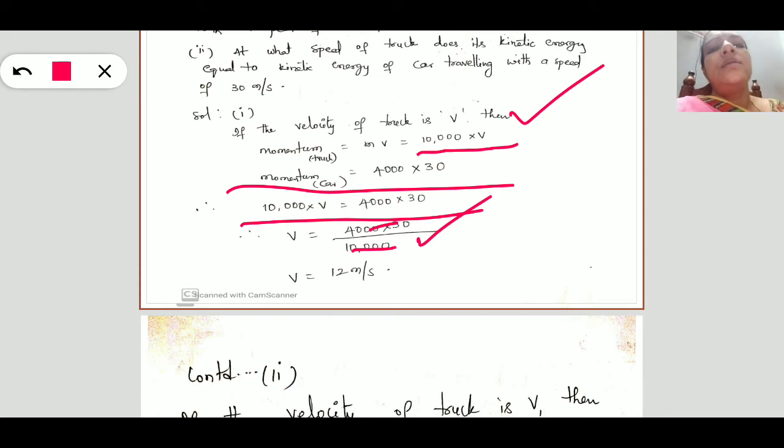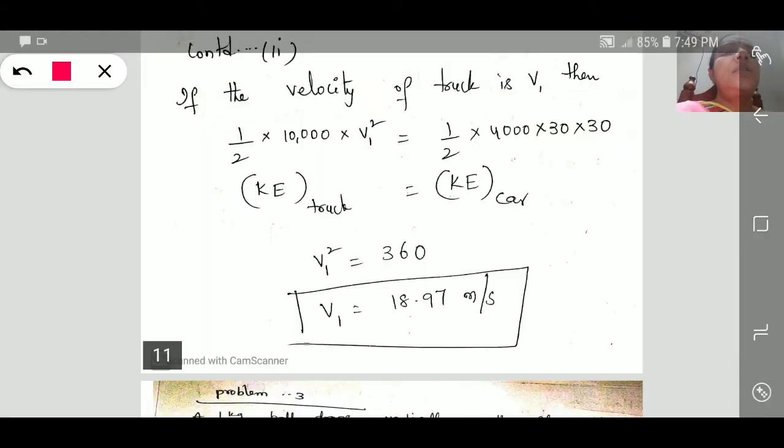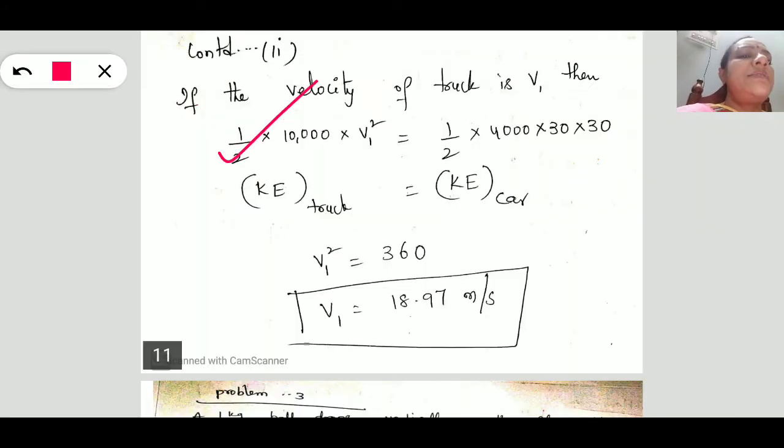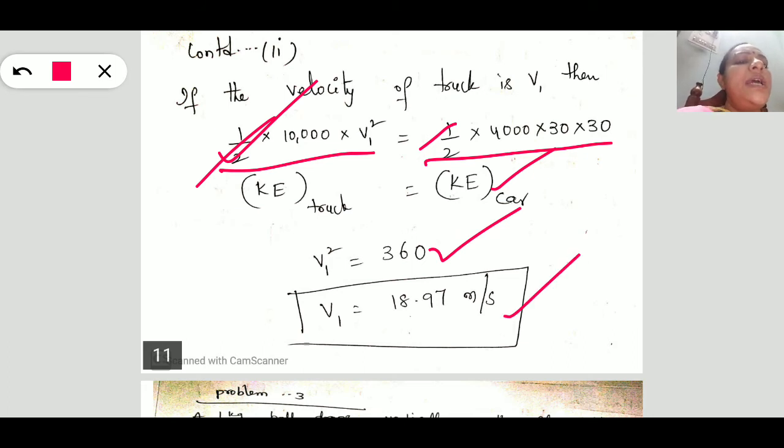Next, to solve the second bit, similarly, by equating the kinetic energy of the truck and the kinetic energy of the car, using the half mv square formula. This is the kinetic energy of the truck and this is the kinetic energy of the car. By equating this, the half cancels. By solving this equation we get v1 square is equal to 360. So v1 is equal to 18.97 meters per second. So this is one type of problem, showing how kinetic energy and momentum are related.